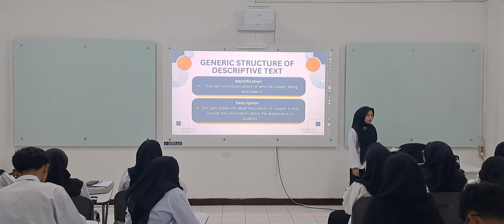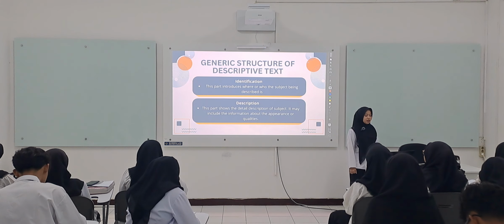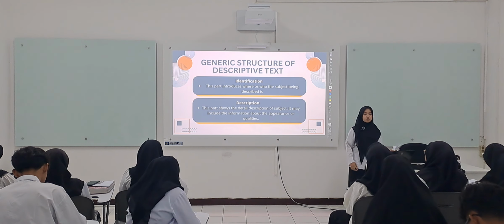The second, description. This part shows the detailed description of the subject. It may include information about the appearance or quality. This point describes the details of the subject, right?